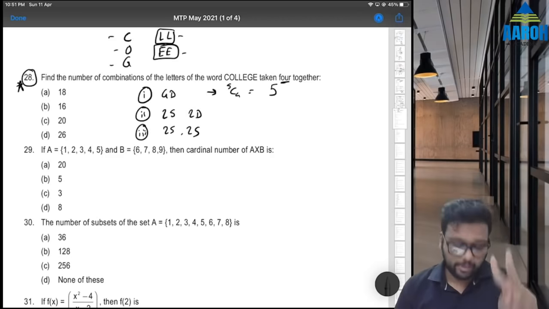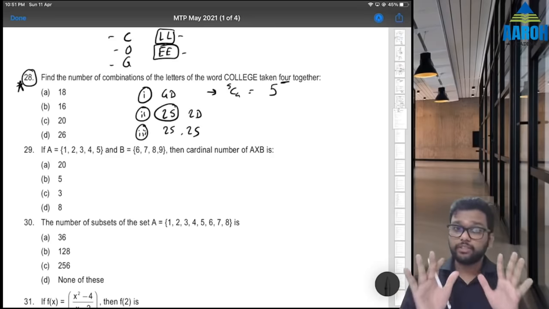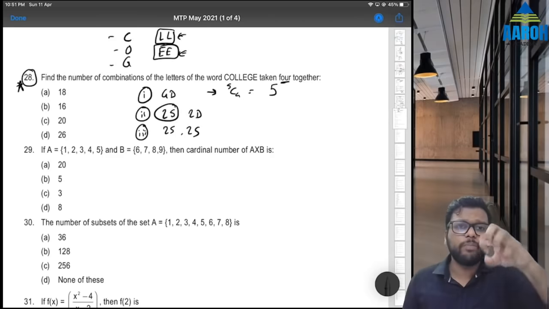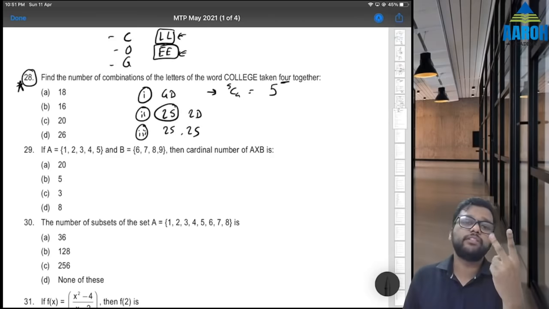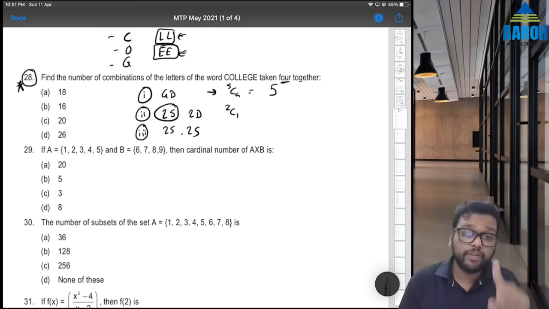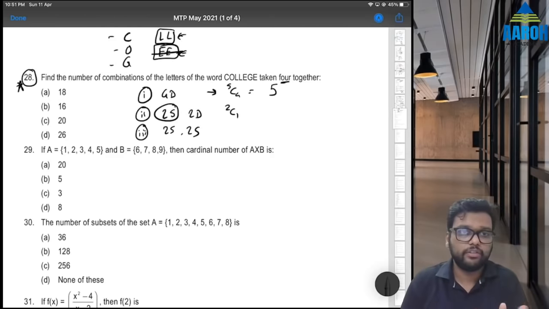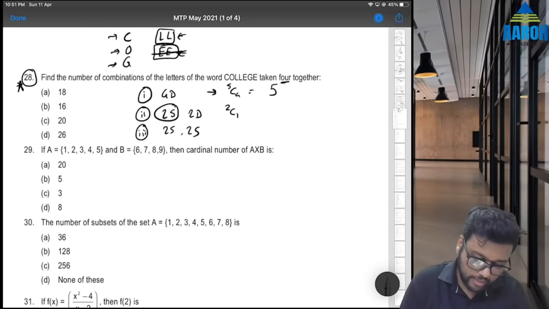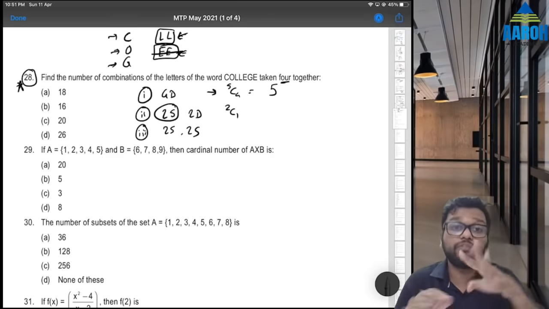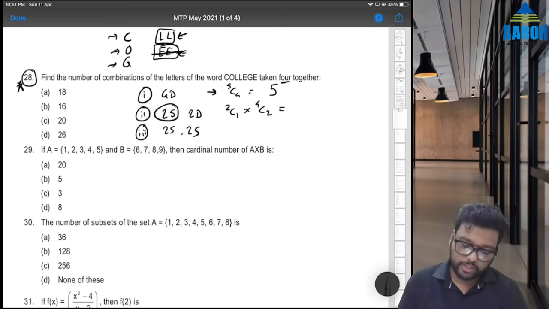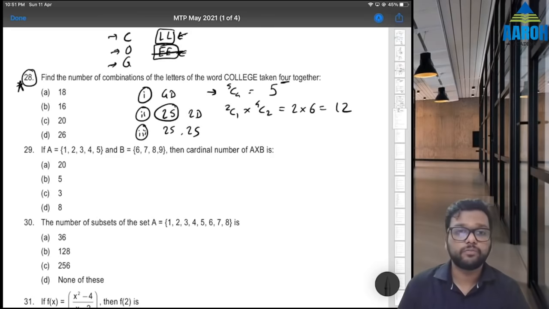Then 2 same. 2 same means, concentrate, we have 2 boxes of same letters. Out of that we can pick any box that will give us 2 same letters. That means 2C1, we have to pick one box out of those 2. Let's say this box is gone. Now we have to select 2 different letters. How many letters are remaining? 1, 2, 3, 4. So 4 different letters are remaining. Out of that we have to select 2. So 2C1 is 2, 4C2 is 6, so 12.